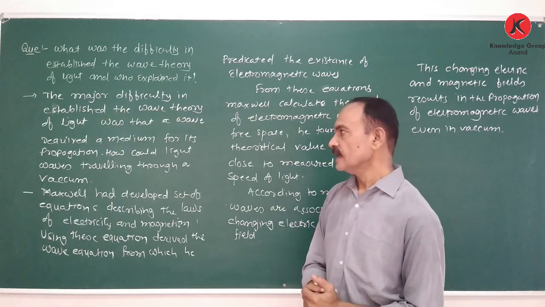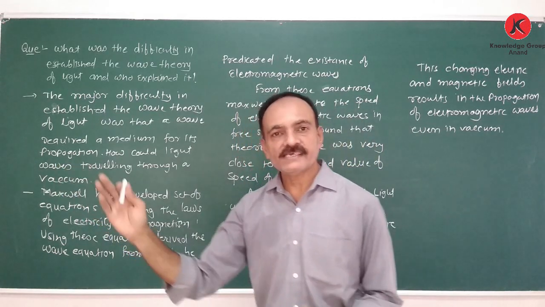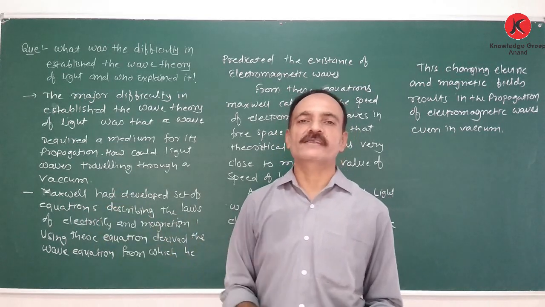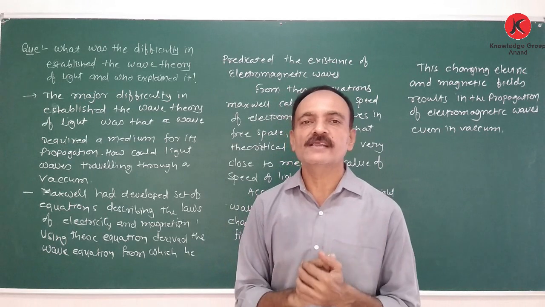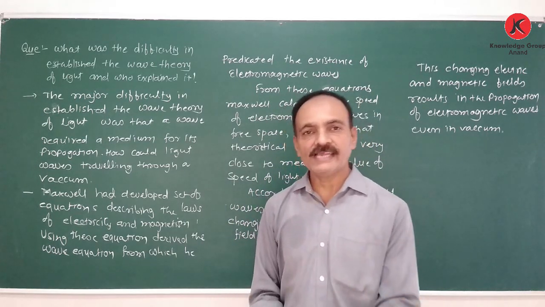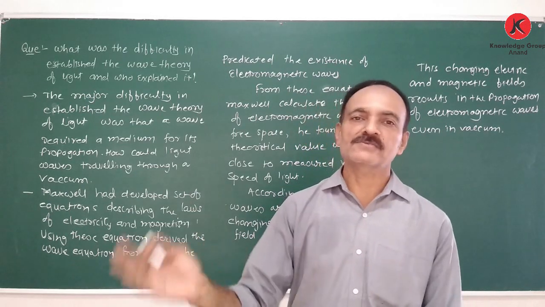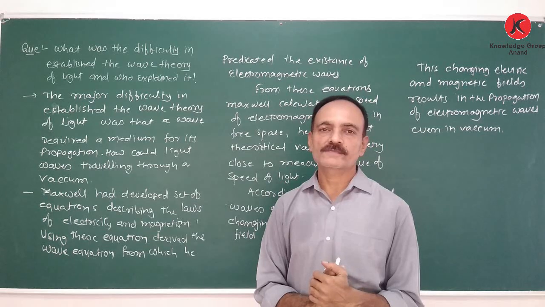So a question arises in our mind: the light waves coming from the sun, between the sun and earth, in some region no medium is present. In spite of that, the light wave travels from the sun to the earth, that means through free space or vacuum.